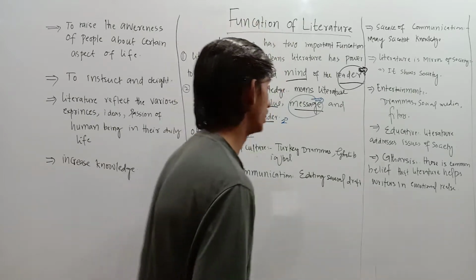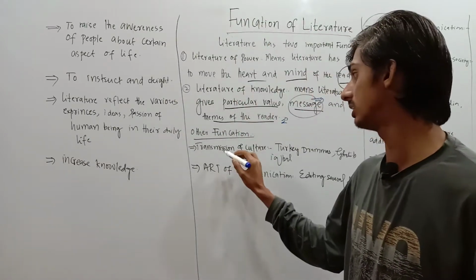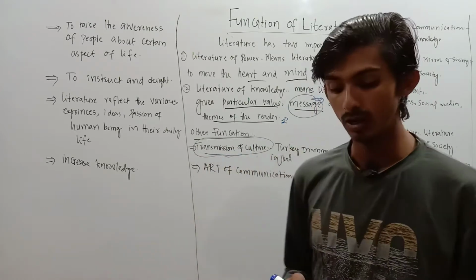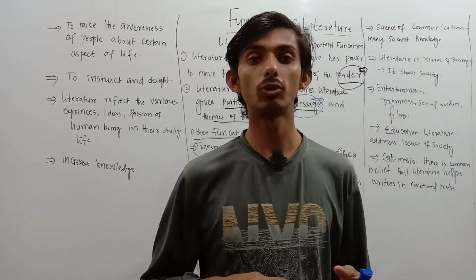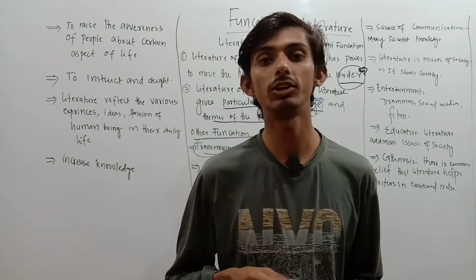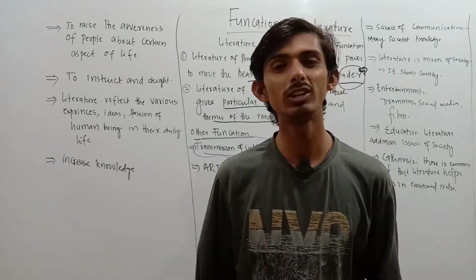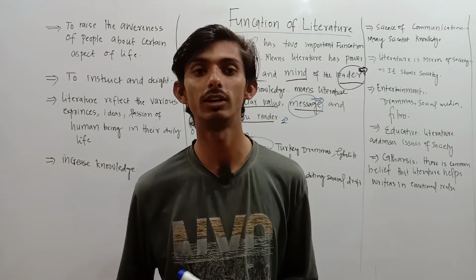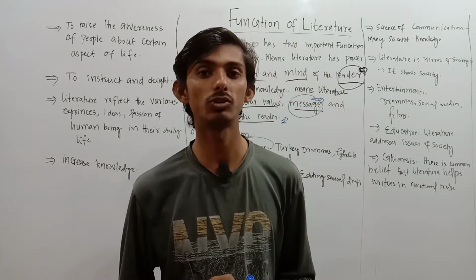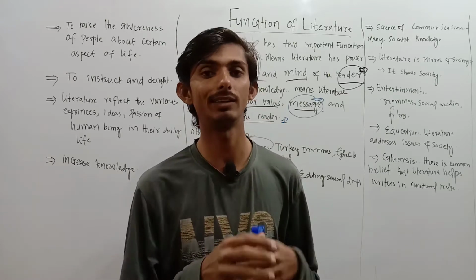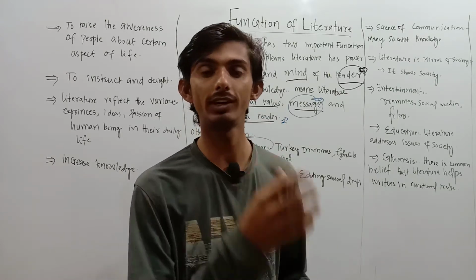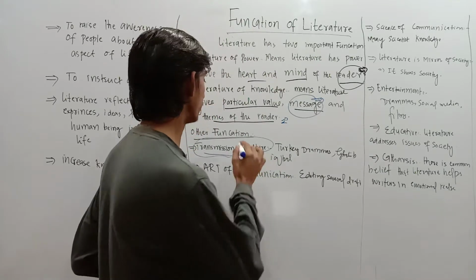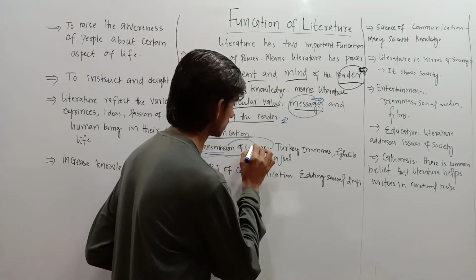Other functions of literature. Number one is transmission of culture. For example, now in Pakistan the Turkish drama is continuing. Most Pakistani youngsters show a beard and adopt Turkish culture, because this is a function of literature: it transmits culture.